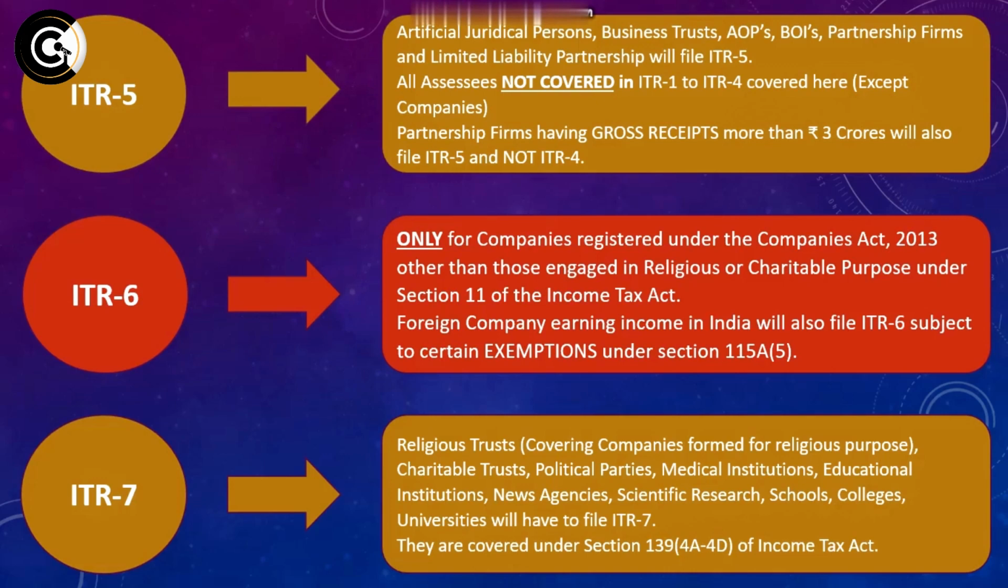And then universities, they are basically covered under Section 139 4A, 4B, 4C, and 4D of the Income Tax Act. So this is all about what ITR is applicable to which type of assessee and what is the residential status of that specific assessee. We have to check all these conditions, all these sources of income, and accordingly we have to decide which ITR is applicable to which assessee.